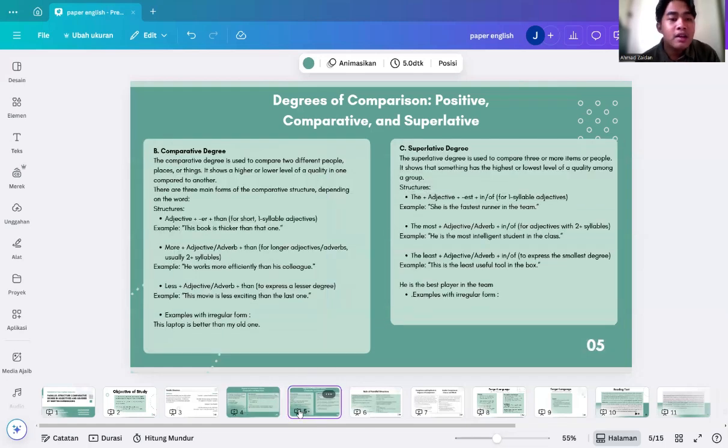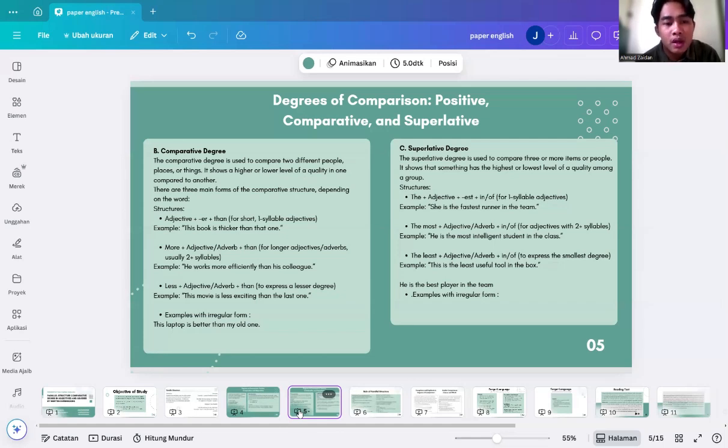The second of the degrees of comparison is comparative degree. The comparative degree is used to compare two different people, places, or things. It shows a higher or lower level of quality in one compared to another. There are three main forms of the comparative structure depending on the word.